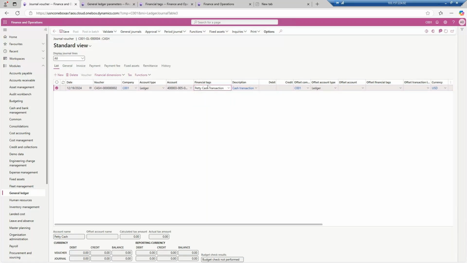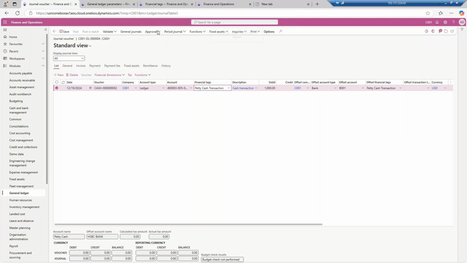Okay, it is similar to financial dimension, but yes, on the basis of the financial dimension you can use your reporting, you can use it on the trial balance level, but this financial tag is just for tagging. Okay, nothing else. How much petty cash you want to take out? I want to take out 1000 petty cash. From where you want to take out? I want to take out from bank, and this is the bank. I will make it active, and I will ask you one question, so be prepared for that.